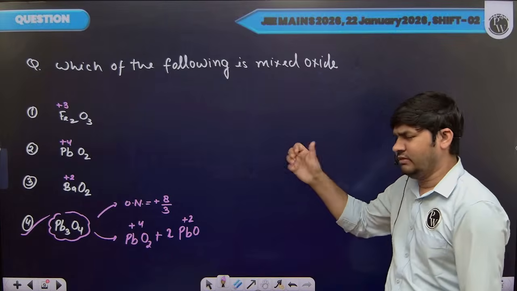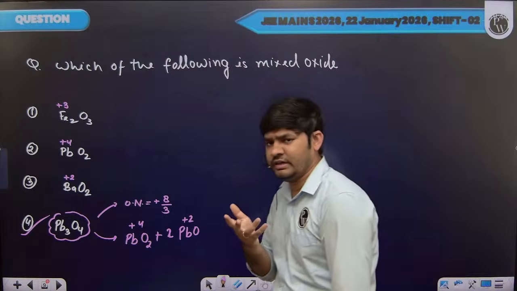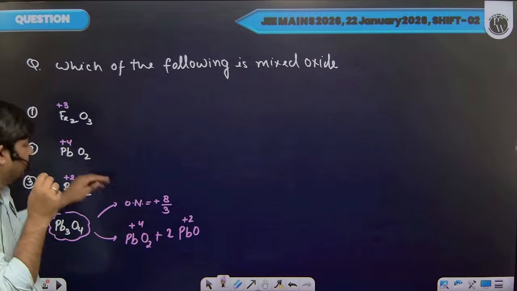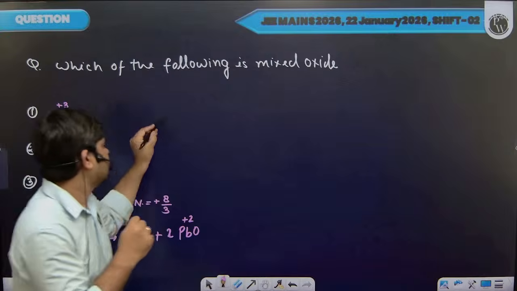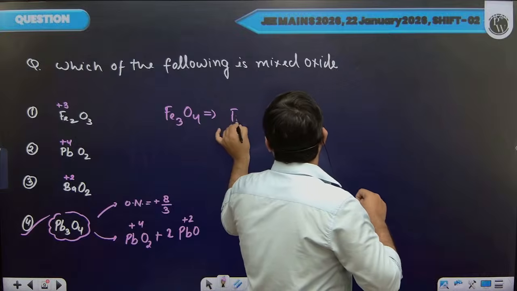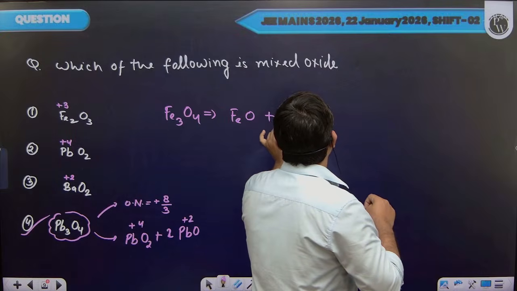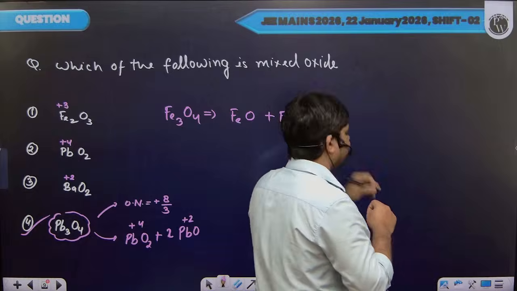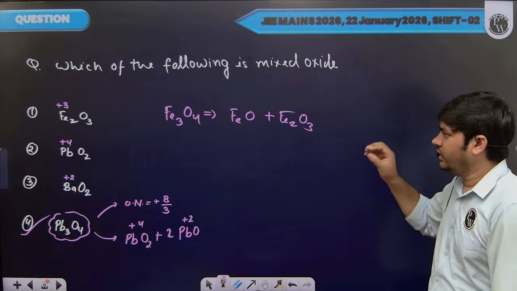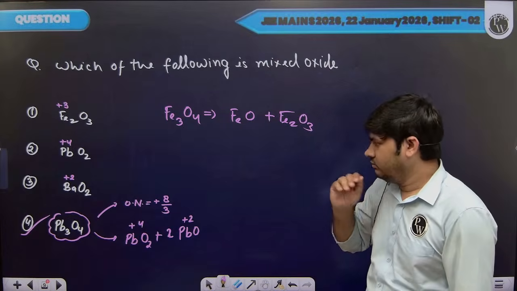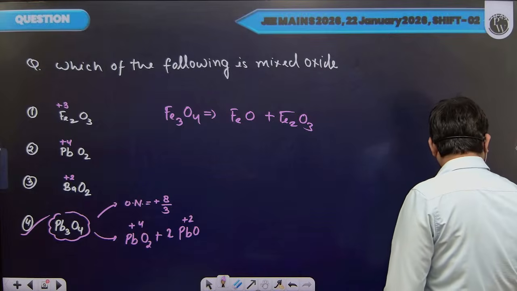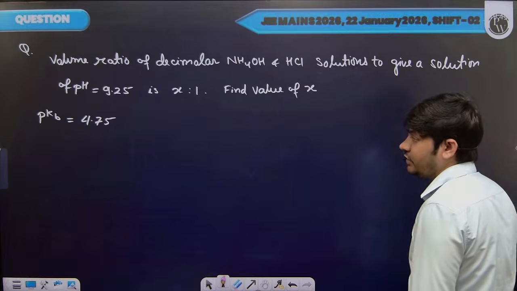If you remember, there are only 2 or 3 cases we mainly discuss of mixed oxide. One is Pb3O4, second one is Fe3O4. Fe3O4 is a mixture of FeO and Fe2O3. Okay, mainly these two examples we discuss. So if you focus on your class, then definitely it is a totally memory based question. Clear? Now, next question.